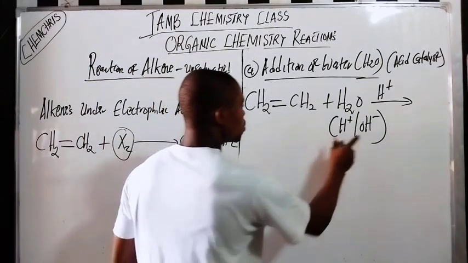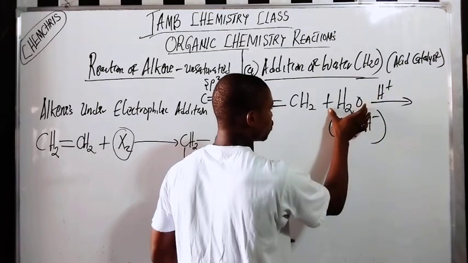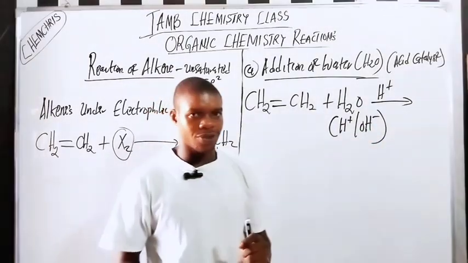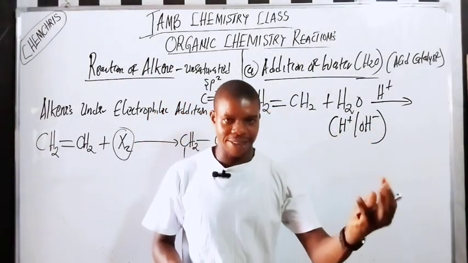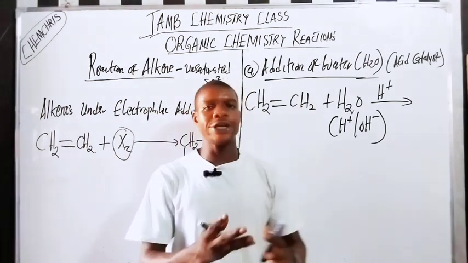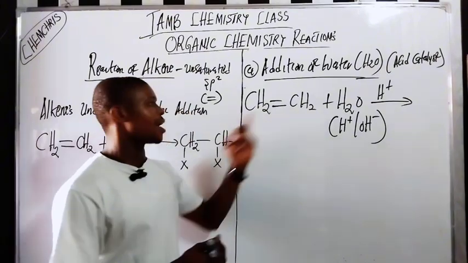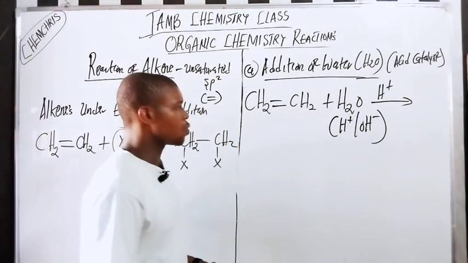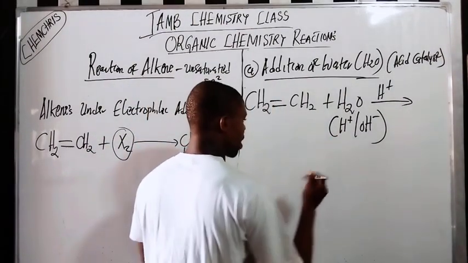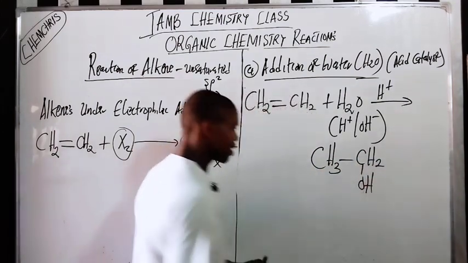So when you add the acid to the reaction, the water will be broken down into 2 components, H+ and OH-. You add the hydrogen first, and hydrogen is only added to the carbon atom with more hydrogen atoms, while OH should go to the carbon atom with less hydrogen. But here there's no point in that because the 2 carbon atoms have equal numbers of hydrogen. So hydrogen can be added at either point. If you add hydrogen here, this is what I'm going to get: CH3CH2OH. Can you see that?